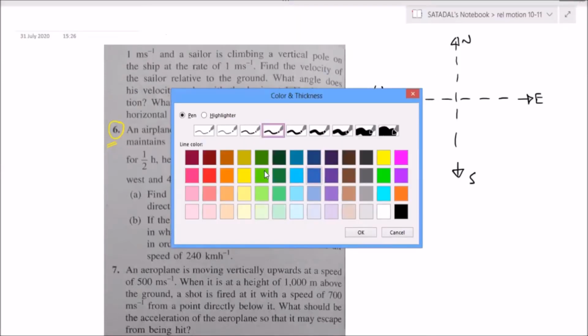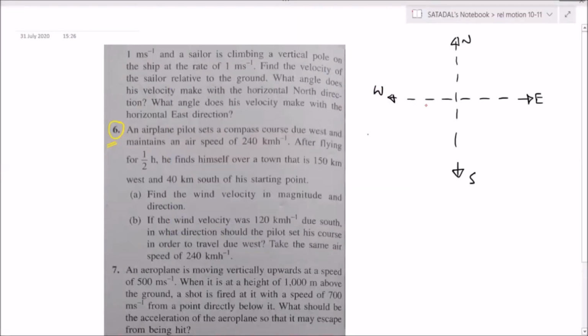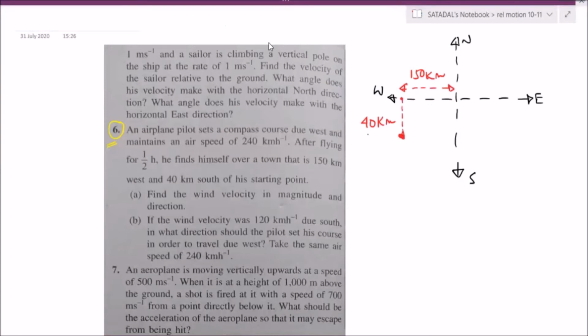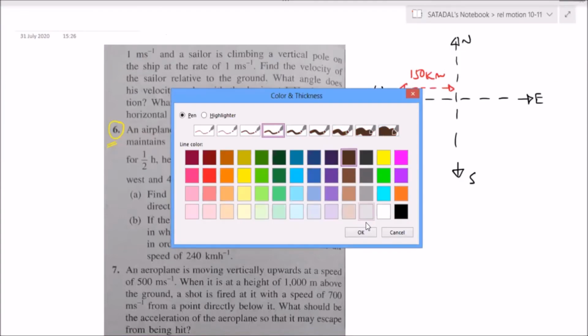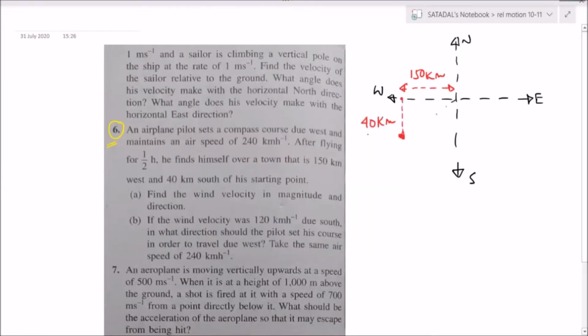Okay, we'll check. Just wait for some time. See, it is flying 150 kilometer west. So let us say it flies up to this. This is 150 kilometer. And 40 kilometers south. So here. So this is 40 kilometers. Is that okay? Fine. No? It has started moving from here. The plane has started moving from here. So this is from where it is moving.